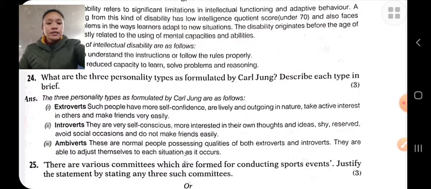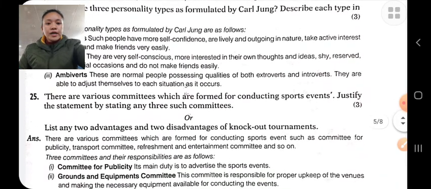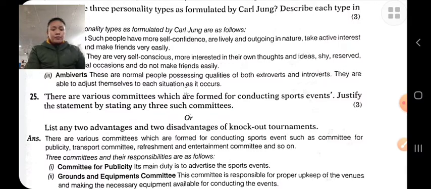formulated by Carl Jung. There are various committees which are formed for conducting sports events. Justify the statement by giving any three such committees. A committee is a group of people for conducting any program or event.